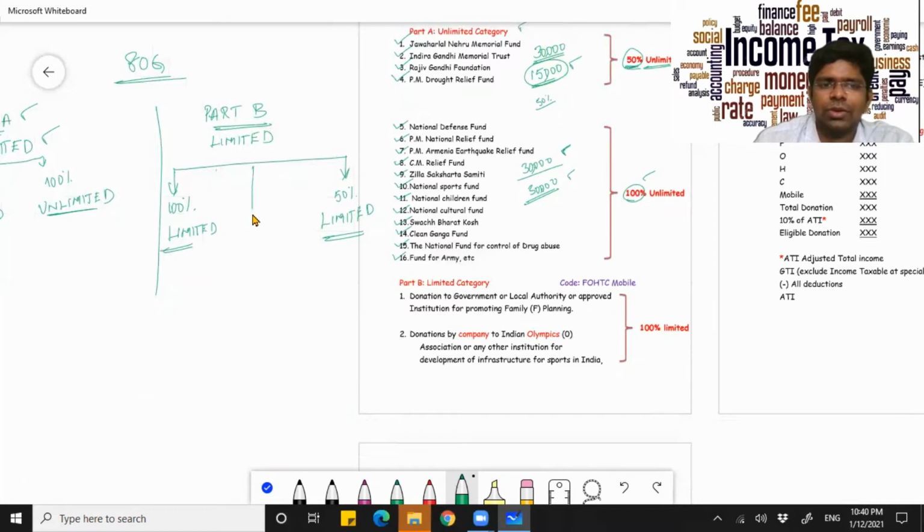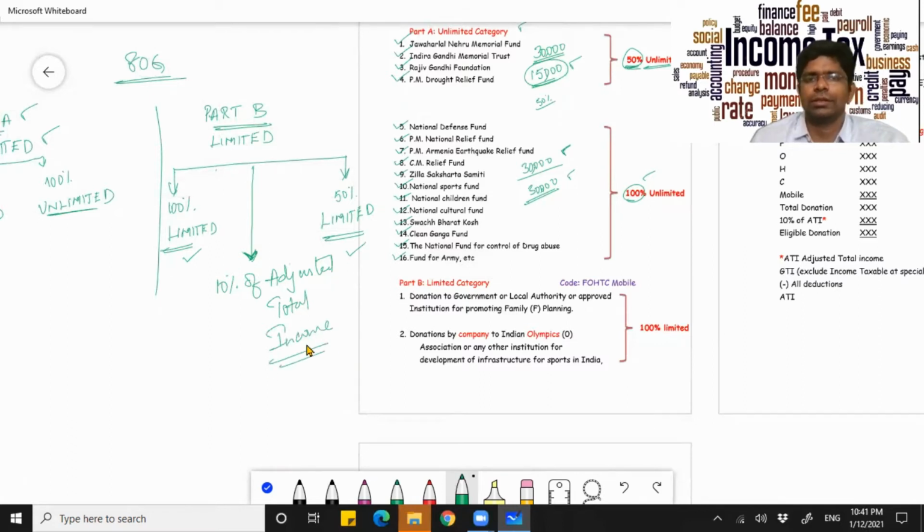Now, why is this called limited? Here is where your calculation lies. What the condition says is your total contribution under subcategory 1 and 2 cannot cross 10% of adjusted total income.